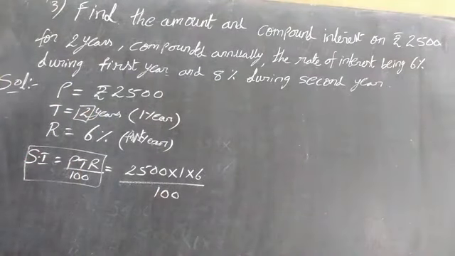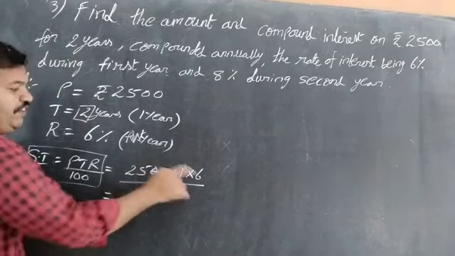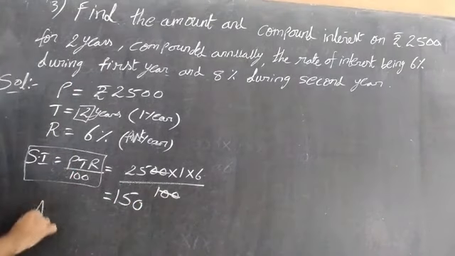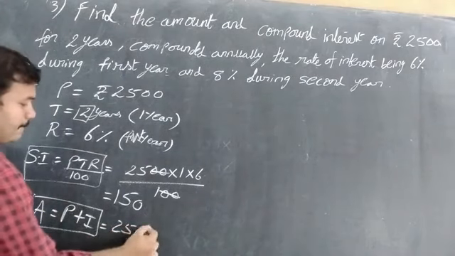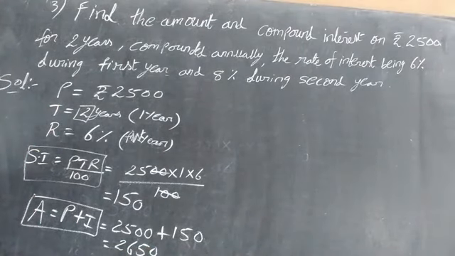Don't write that 2. Why? Because we are finding the compound interest. The difference between simple interest and compound interest is that finding for the total years at a time is called simple interest, and taking only one year at a time is called compound interest. So I am taking only 1 year. 2 zeros cancel. 25 into 6. 6 5s are 30. 2 6s are 12. 13, 14, 15. Addition is 150. Now amount is equal to P plus I, which is 2500 plus 150 is 2650.